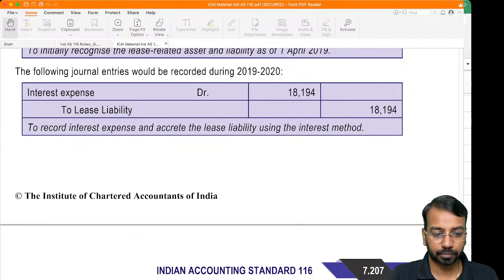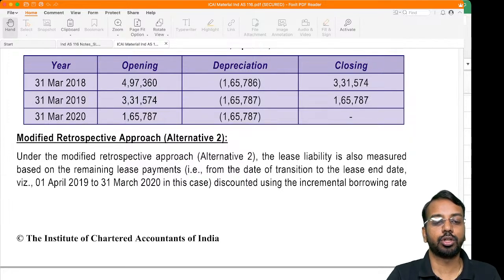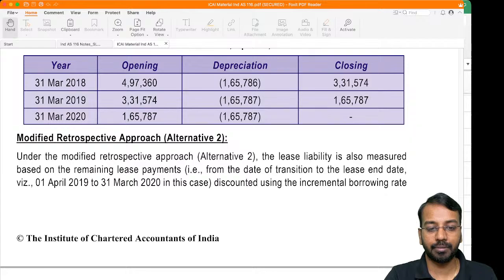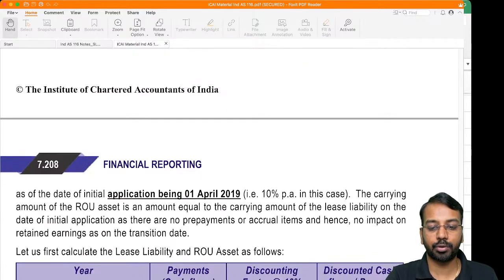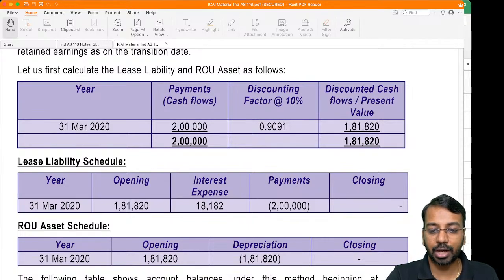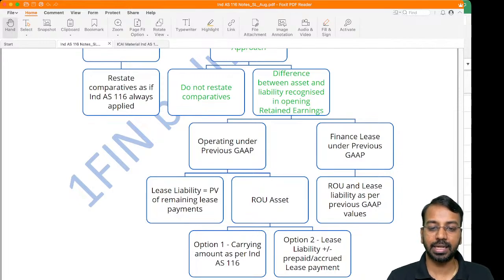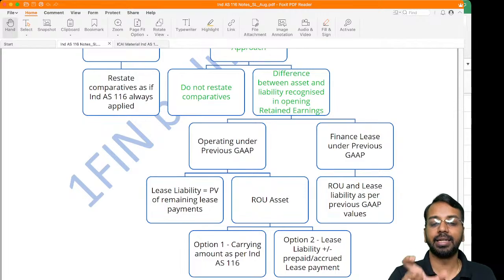Then when we are using the modified retrospective approach under option 2, the lease liability is based on the remaining lease payment, which is 181,120, and the ROU asset also is, see this, the lease liability plus or minus any prepaid or accrued lease payment. Now here we do not have any prepaid or accrued lease payment, so the lease liability will be equal to the right of use asset, and there will be no need to adjust any retained earnings.